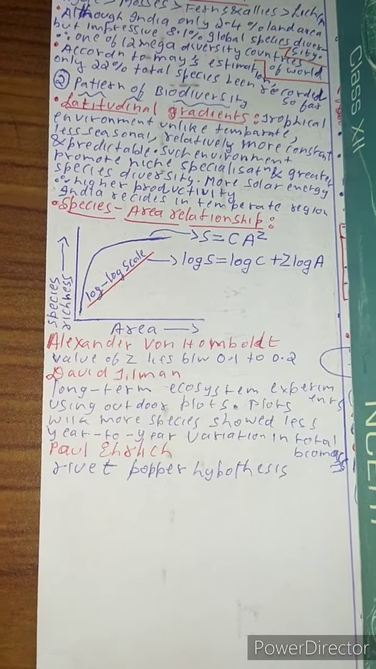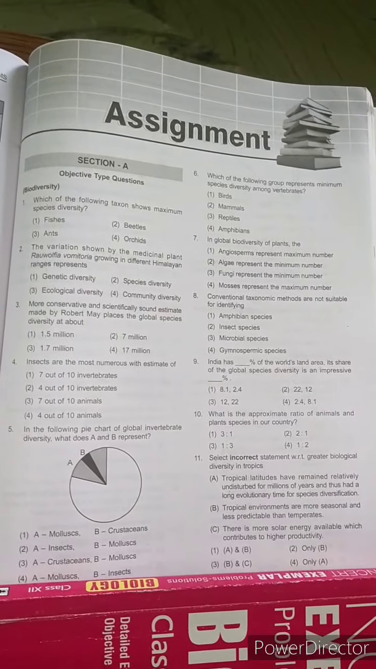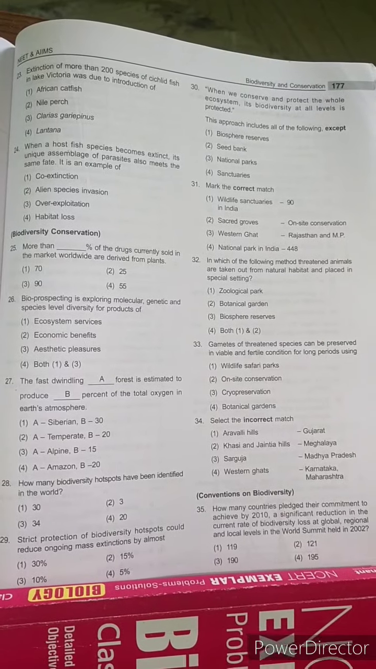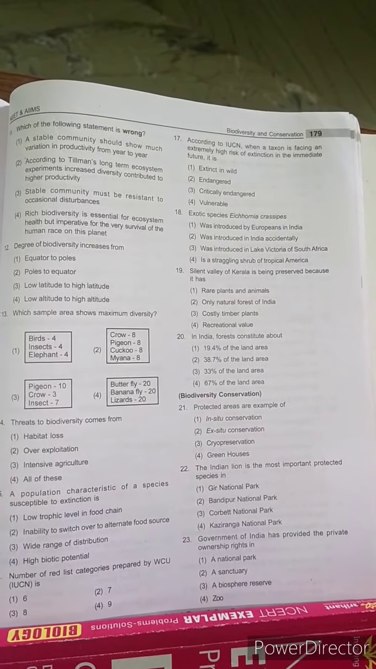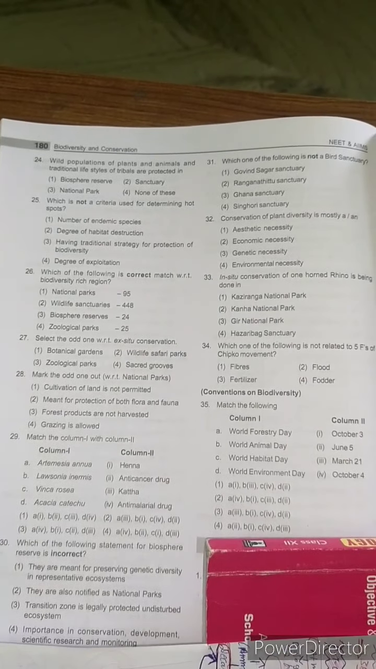So thank you. Guys, these are the questions which you need to solve. This and this and this. Section B is very important and it's too conceptual. Good questions with good explanations. And yeah, here the chapter comes to an end. And thank you. The answers of biodiversity and conservation.